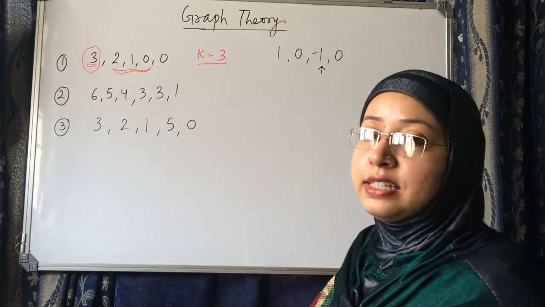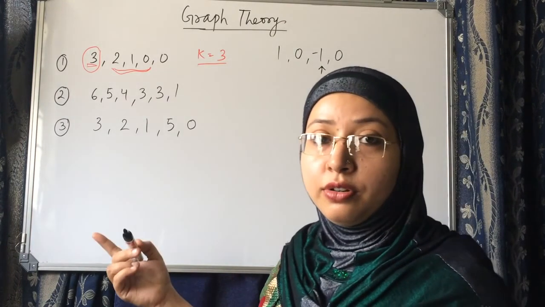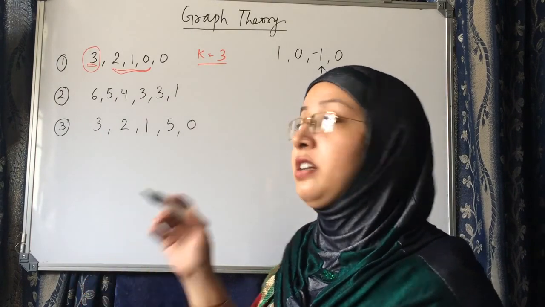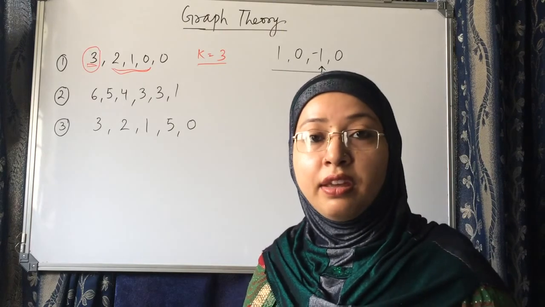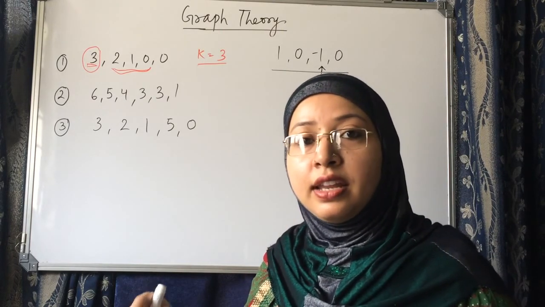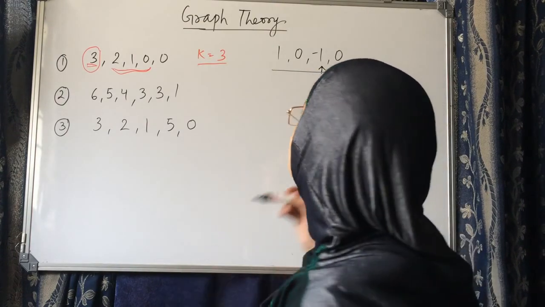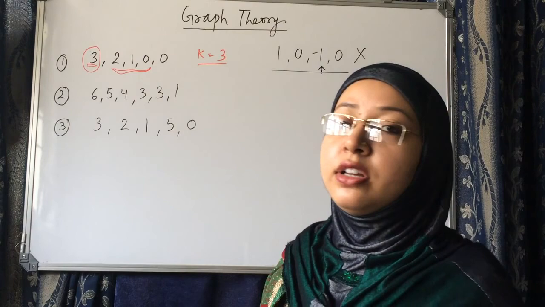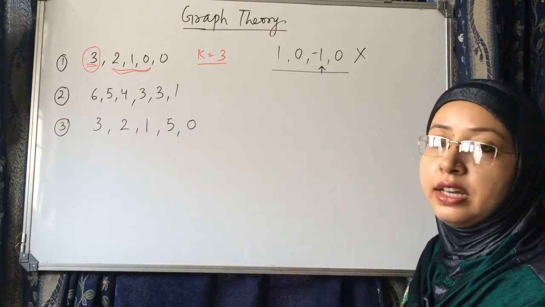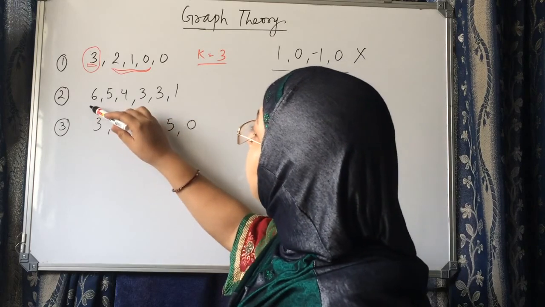Now in the last step you have to check: if all the degrees have become 0, then a simple graph exists. But all the degrees have not become 0. In the next step, if any one of the entries has become negative, then a simple graph does not exist. Since it is negative, a simple graph does not exist here.